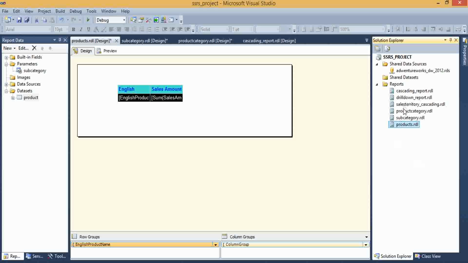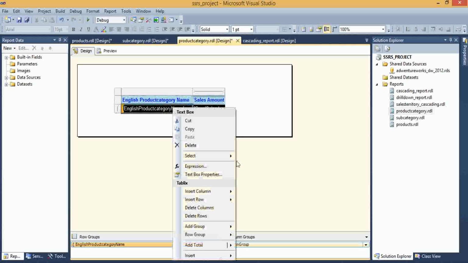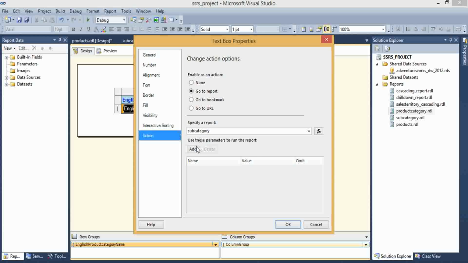Go to product category parameter. Just right click on product category name, go to text box properties, go to action. See here we have one option, add. See here we have a category parameter. This category parameter was created in subcategory table, and value field is English product category name.